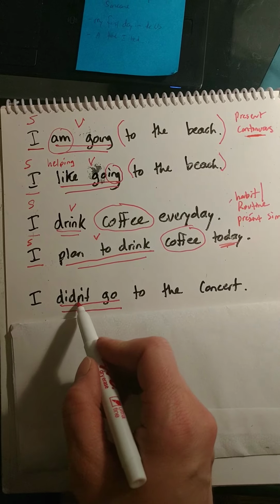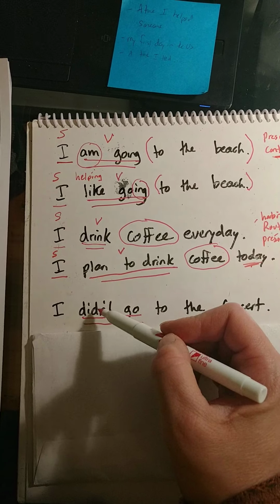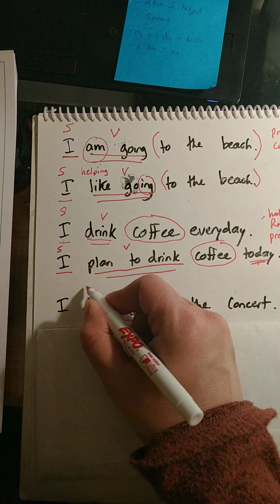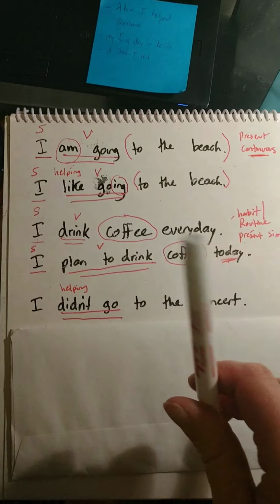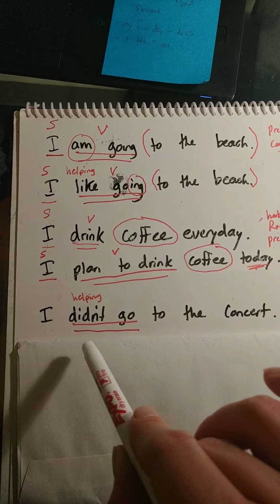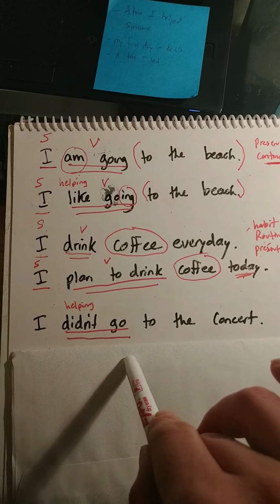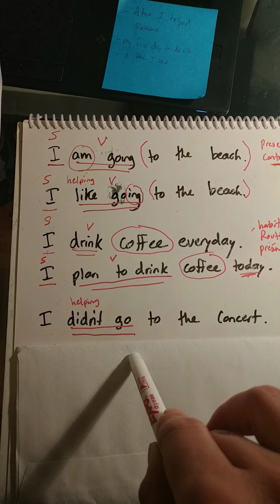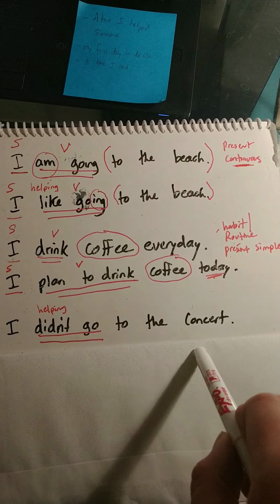All right, now didn't, just like am here, has a similar function. It's helping. Okay, and what does it help us to do? It helps us to understand the word go is in the past. Okay, I didn't go to the concert.